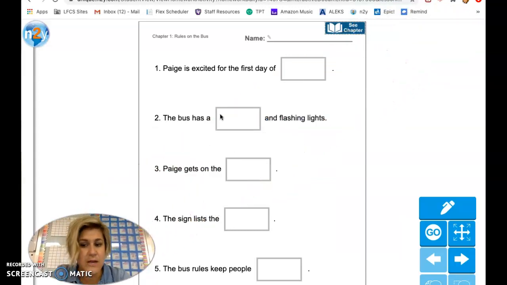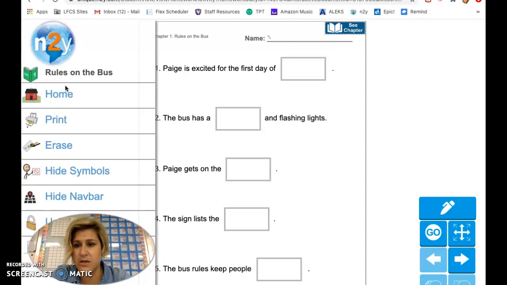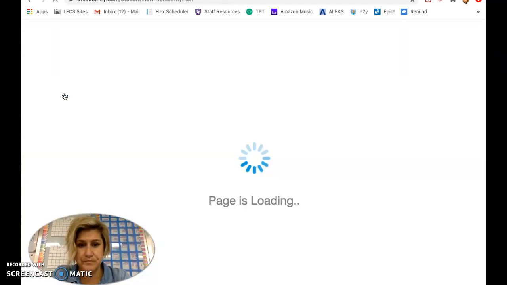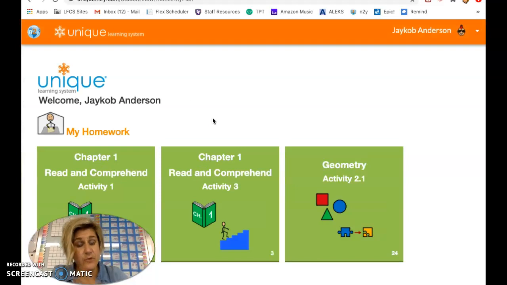It can bring you back so that you can see exactly what the story is, what the chapter is, and then you can reference that for your assignment. Again, when you're done, click on this globe, go to Home, and it'll bring you back. If you started an assignment and haven't finished it, it'll give you a choice whether you're all done or you're going to keep working. If it says that you're all done, you'll need to start over the next time, so try to make sure that you're finishing that.